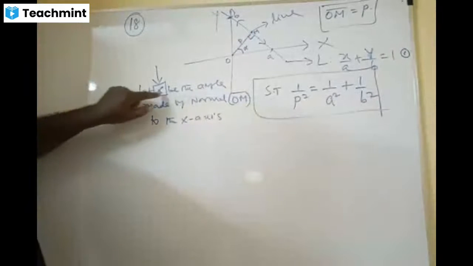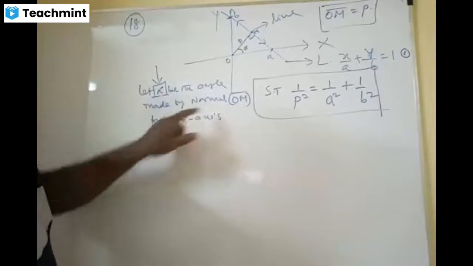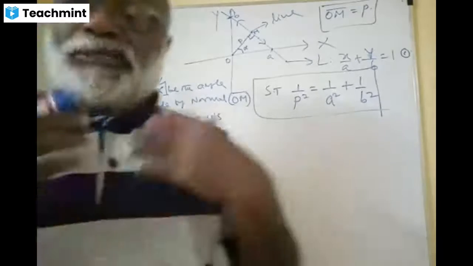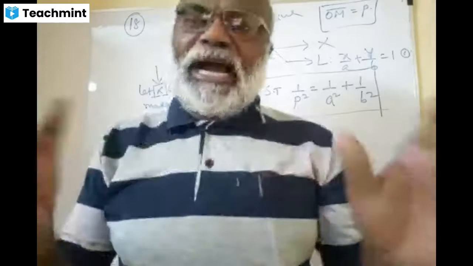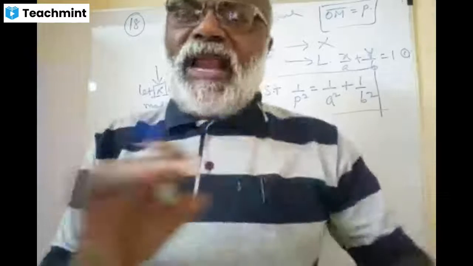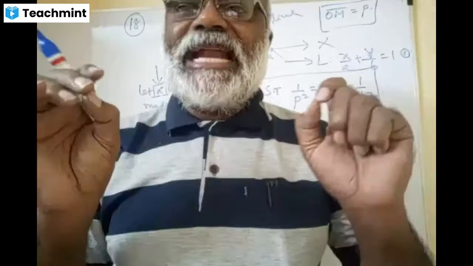Let alpha be the angle made by the normal to the x-axis. You assume that, right? I am taking alpha, you take beta, and somebody take gamma. These are all not standards. This should not reflect in your answer.